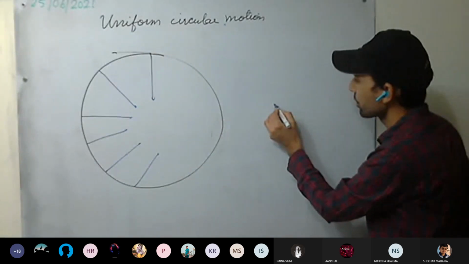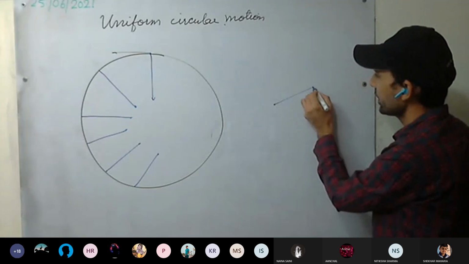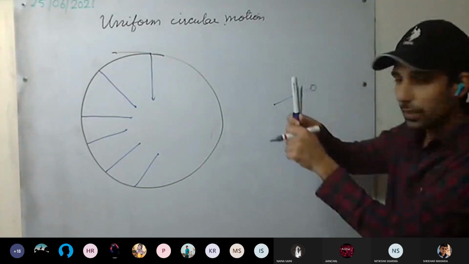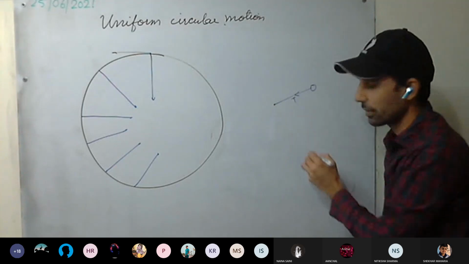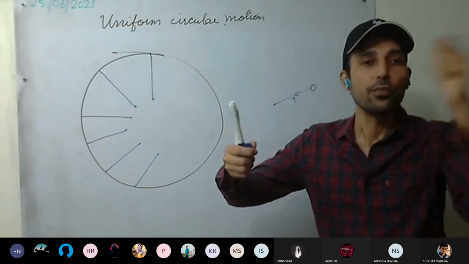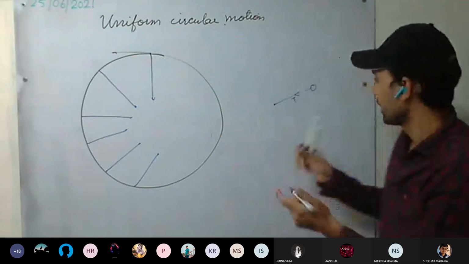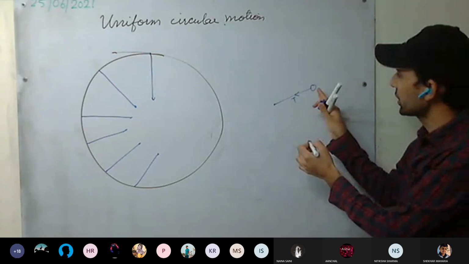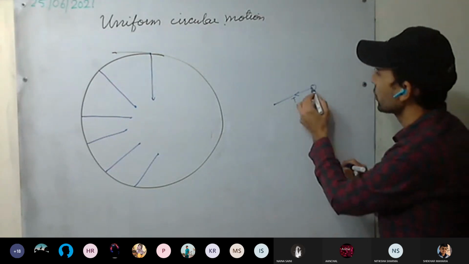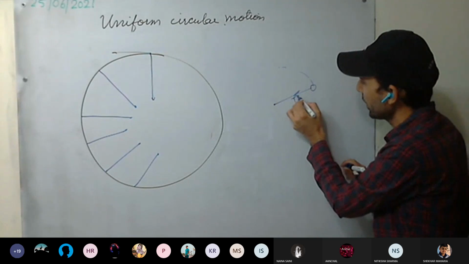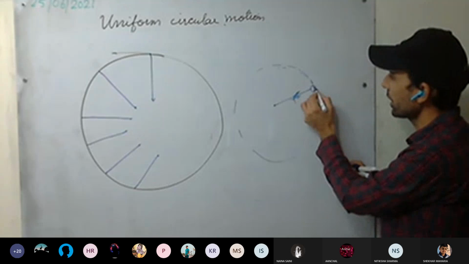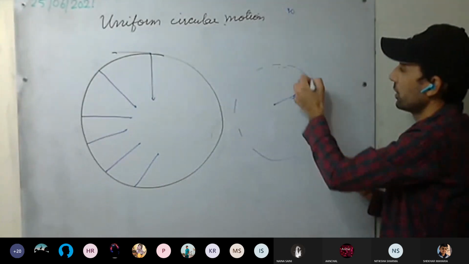For example, you take a string, tie a stone at one end, and you reel it. So what will happen? There will be tension in the string. The string will get tightened. If you reel it more fast, what will happen? It may break and the stone may go like this. We'll discuss that as well. As you are reeling, what is the force which is making it reel around rather than letting it go?